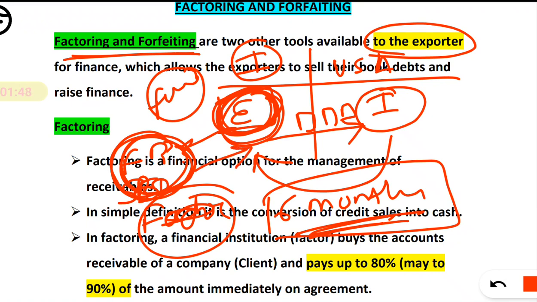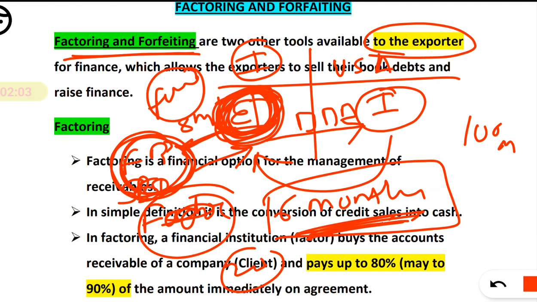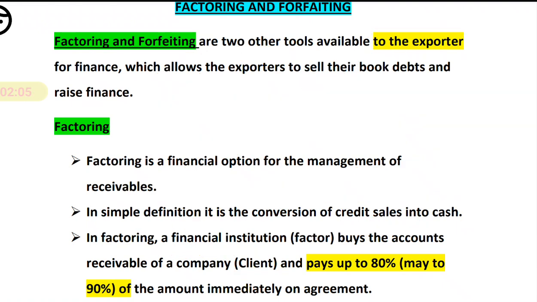Say suppose 100 million is to be received, then that financial institution will give the exporter say 80 million. The 20 million they will give after 6 months, but at least some money, up to 80%, the exporter will get early. So that is factoring and forfeiting. The exporter will sell what? Their book debts as well as the receivables.